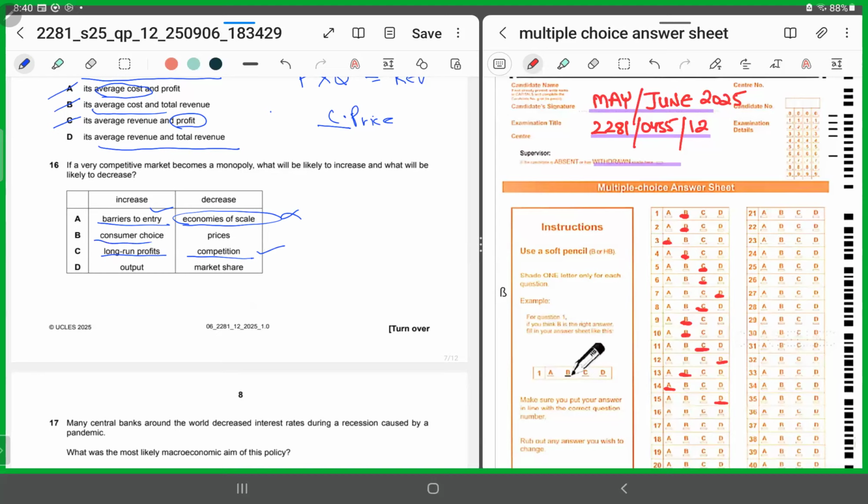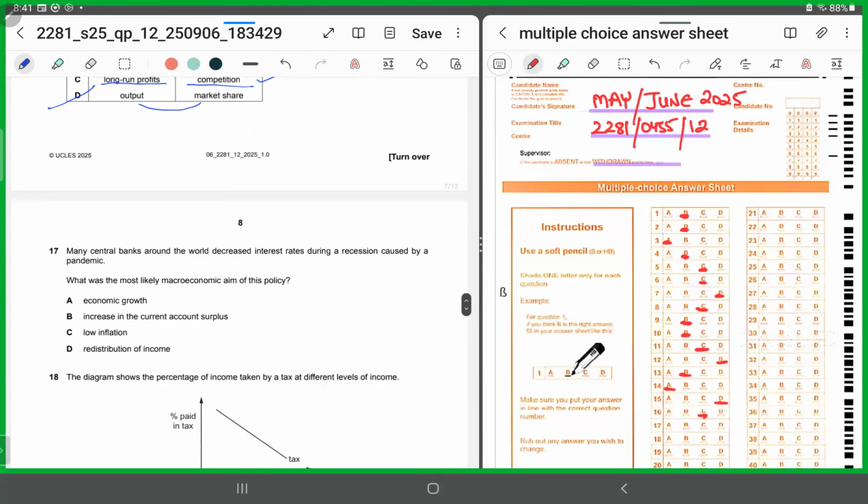Consumer choice will never increase because it's a monopoly, now it's a single firm, so you'll chop B, you'll chop A. D says output will increase and market share will decrease. No, it should have been vice versa. Why? Because now it's a single firm. The output should have been decreased. It should have been the one restricting it. And market share would have been increasing because it's larger in size. So for 16, we'll shade in C.